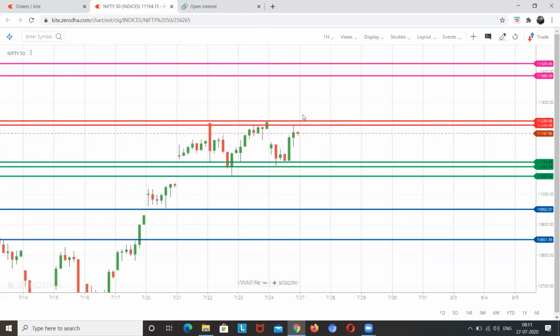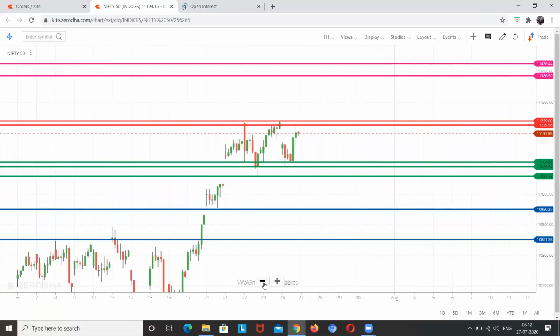If it is closing beyond 11,240, then we'll go long above that candle's high, whatever candle it is forming, with the stop loss of 11,190. And if it is giving the short opportunity and closing beyond 11,050, at that time we'll short it below the candle's low, and our stop loss will be 11,110. So that is what our plan is.